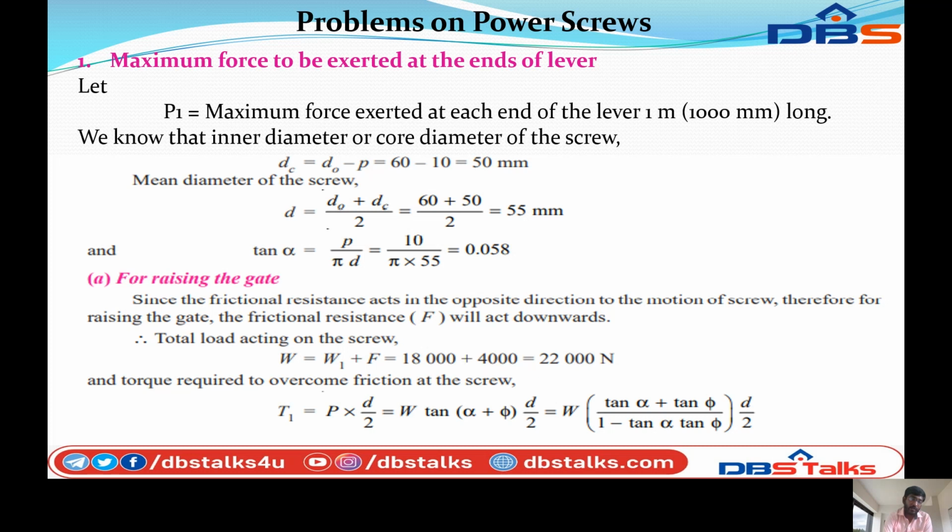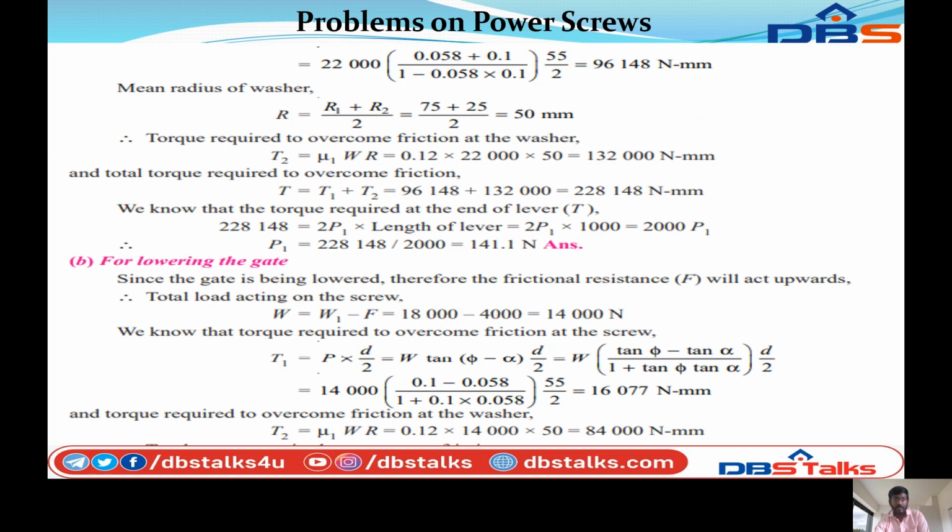And the torque required to overcome the friction at the screw T1 is equal to P into D by 2, that equals W into tan alpha plus tan phi by 1 minus tan alpha tan phi into D by 2. Next substitute the values: 22,000 into tan alpha 0.058 plus tan phi 0.1 by 1 minus 0.058 into 0.1, into small d 55 by 2, that equals 96,148 Newton millimeter.